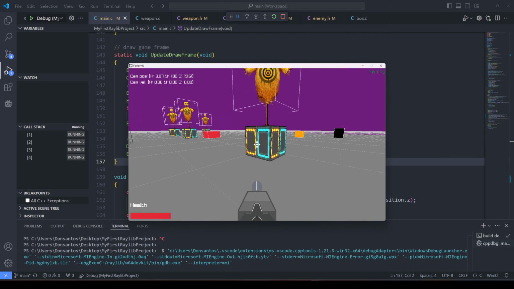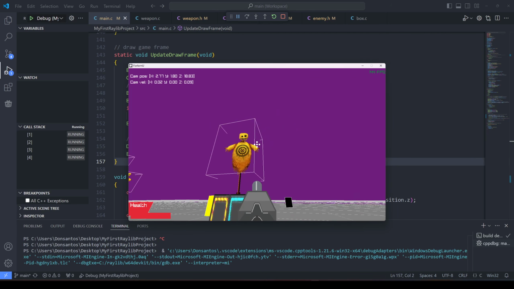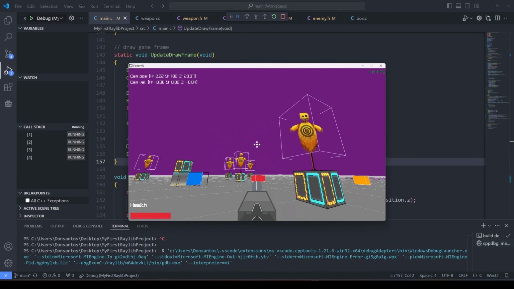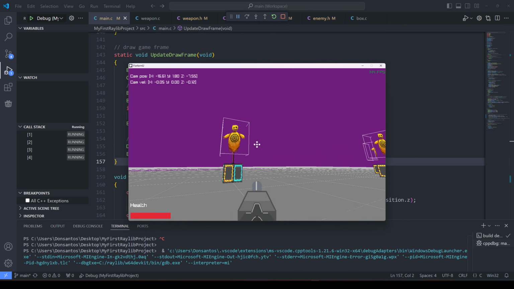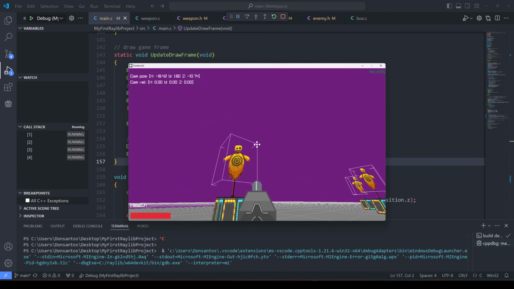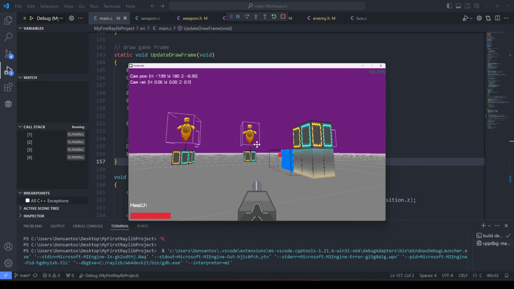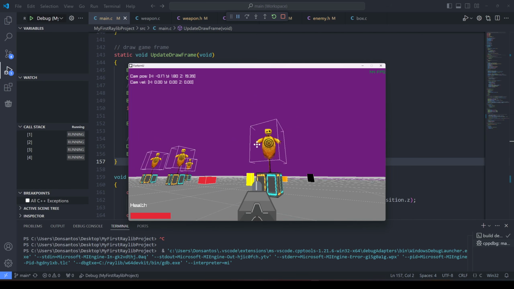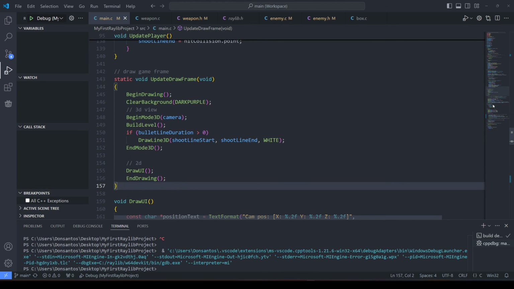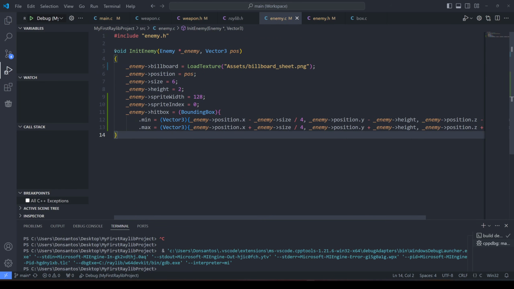So we're drawing a textured cube with an enemy on top, and what you see here is their bounding box. So I'm now spawning in the bounding box, or not really spawning it, I guess. I'm just drawing the box as it is, and it belongs to the enemy. So we can't shoot it yet, but it's there. If we take a look, main is still a mess. But the enemy class now holds this initialize enemy function.